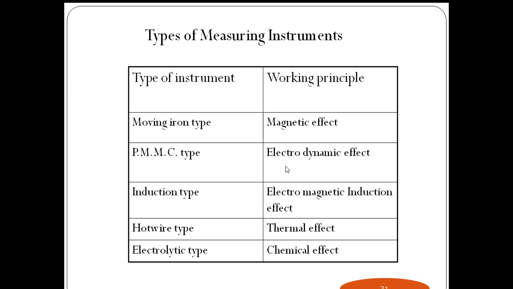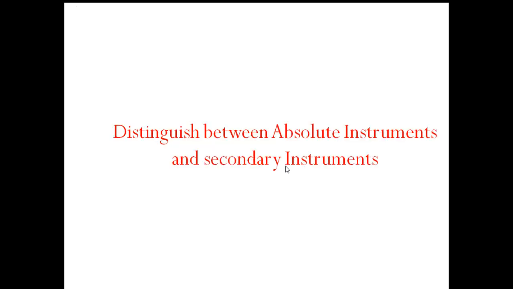The moving iron type instrument is working on the magnetic effect. The PMMC type of meter is working on the electrodynamic effect. The induction type instrument is working on the electromagnetic effect. The hot wire type instrument is working on the thermal effect. And the electrolytic type instrument is working on the chemical effect. So these are the different instruments and different principles of working.